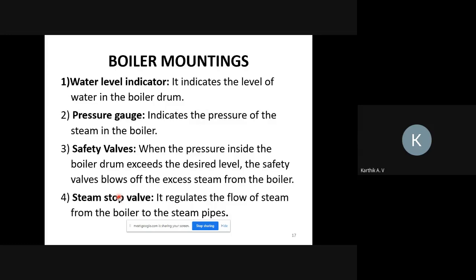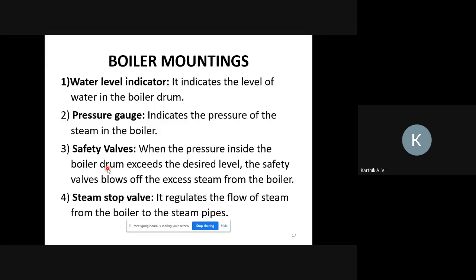Next, safety valves. What is the use of safety valves? If the pressure is beyond the limit, then this safety valve will automatically open. The extra amount of steam present in the boiler drum will escape through this safety valve. It works only when the pressure reaches beyond the limit.